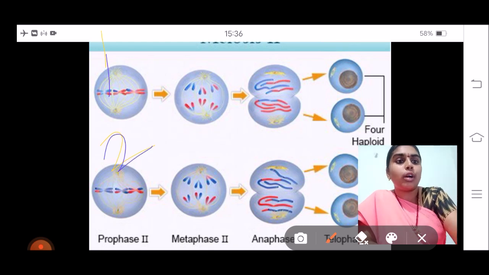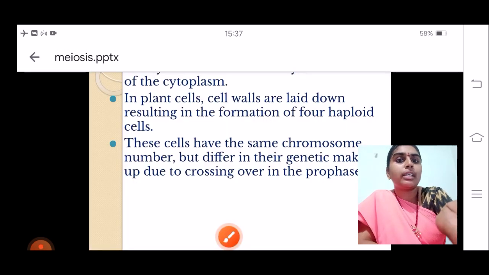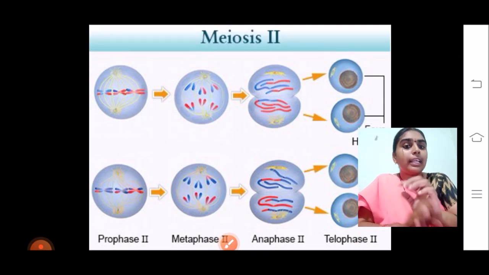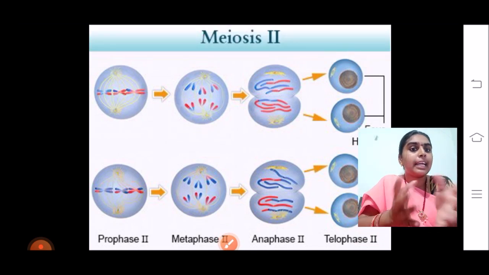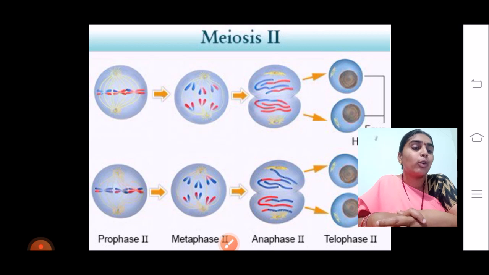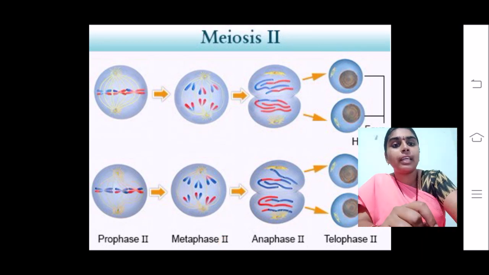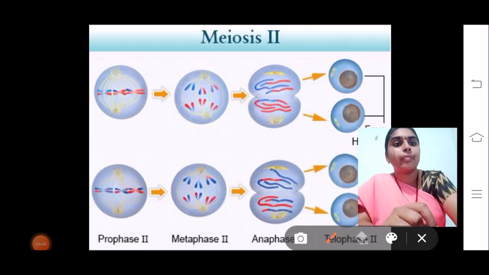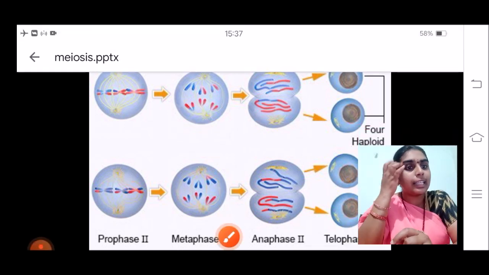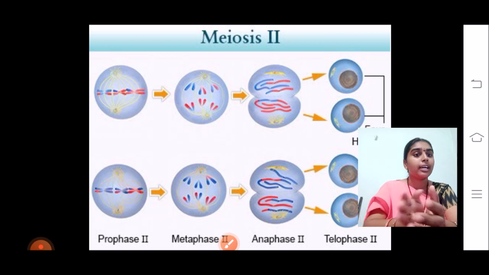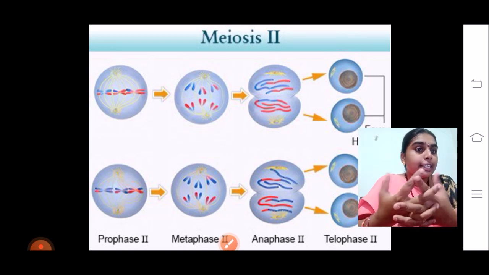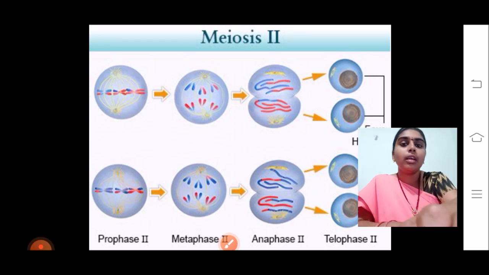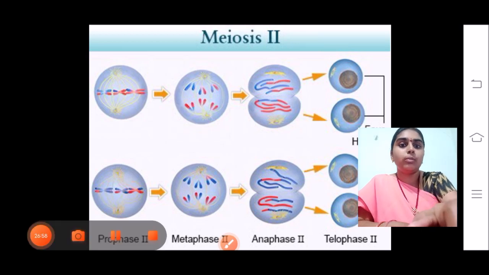These 2 daughter cells are formed, and they now enter into metaphase in the center. Again they enter into anaphase and separate, and then they go into the telophase, where the 4 haploid cells are formed. You can see 1, 2, 3, 4. These haploid cells are nothing but the gametes which are responsible for sexual reproduction. Now I will be showing you one video.